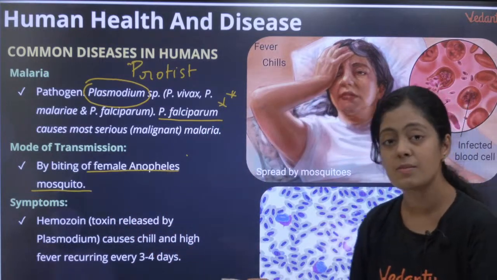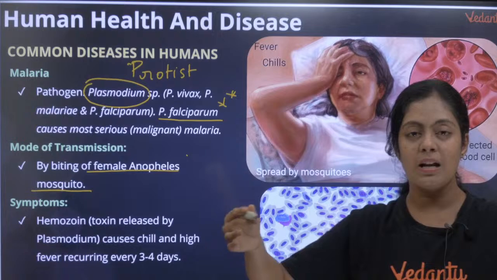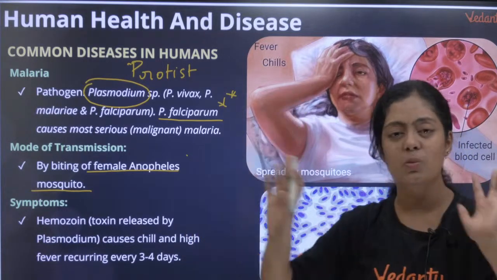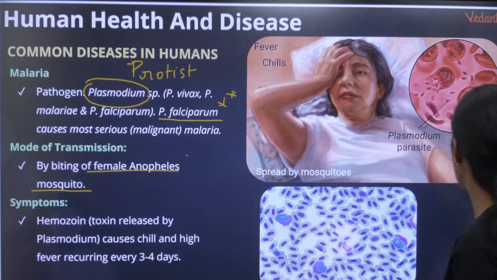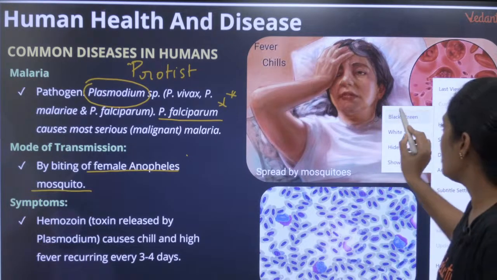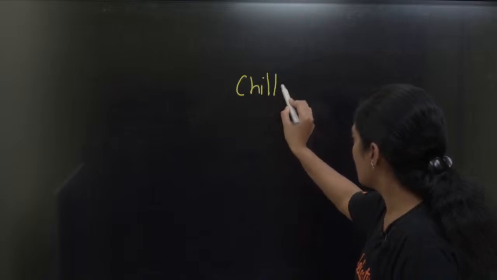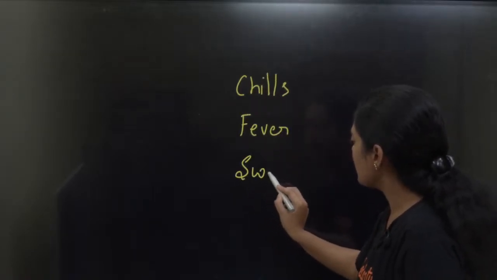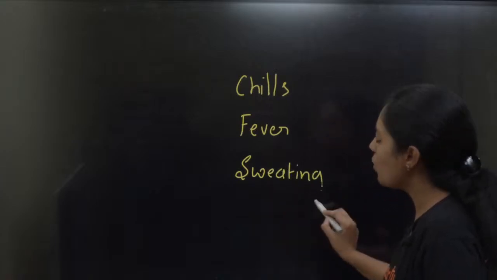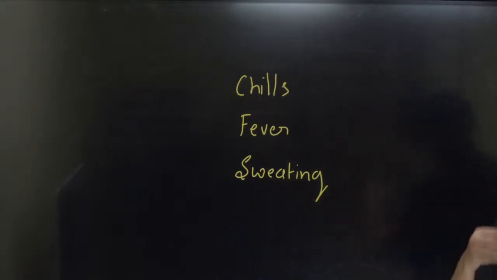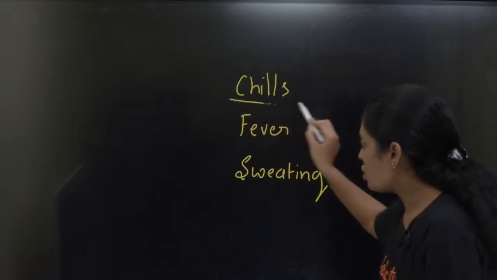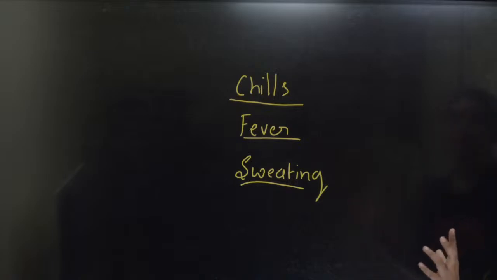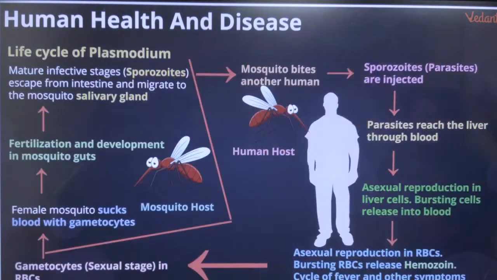Okay, what are the symptoms? The symptoms come in stages, kids. First chilling comes, after that they will have very high fever, and then they will start sweating. Initially they will have chills, after chills very high fever, then sweating. This cycle happens to them daily. They won't understand what is happening in their body. So initially chills, then the temperature increases, then there is profuse sweating. These three are the symptoms of malaria.